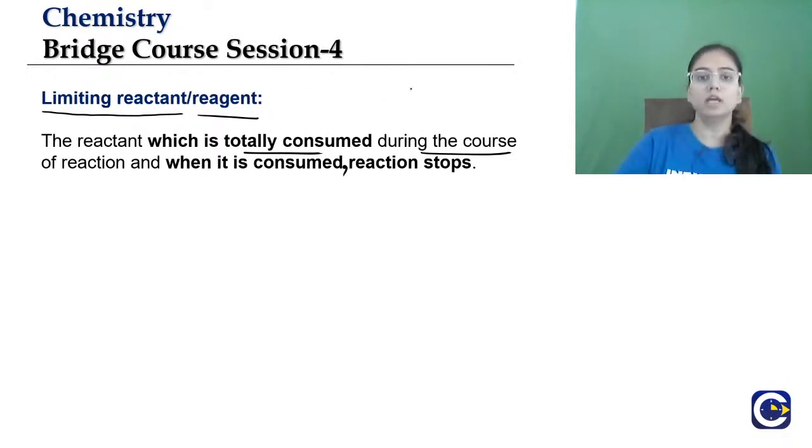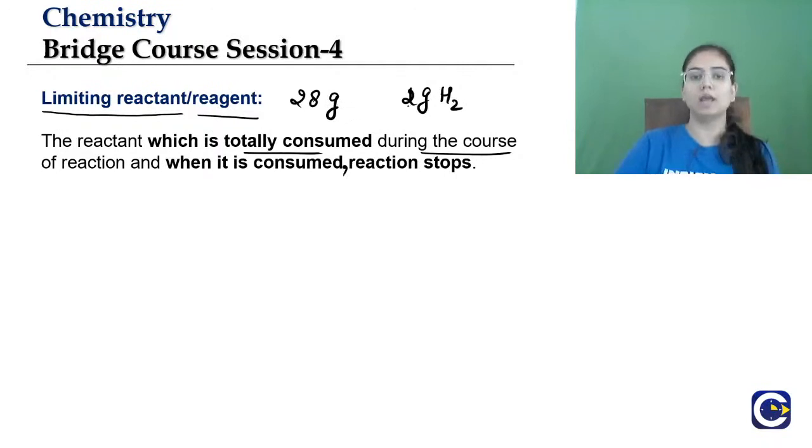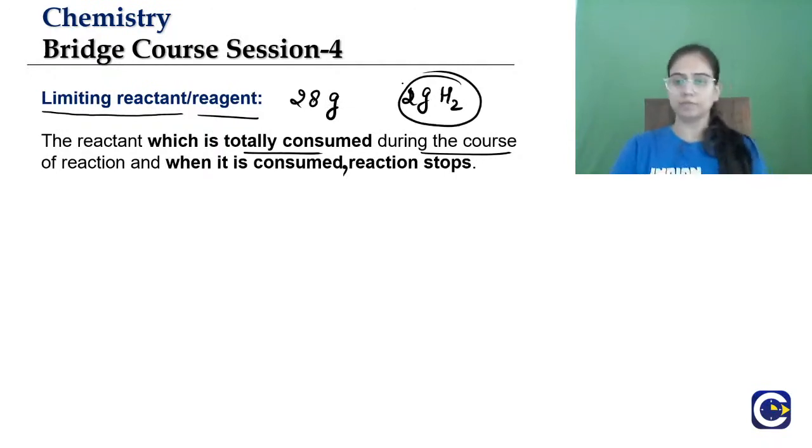We had only 2 grams of hydrogen, and no matter that 28 gram of nitrogen was there, the hydrogen is not enough. So how will it give us ammonia? Now there will be no formation of ammonia because hydrogen is consumed completely. So the reaction will stop.